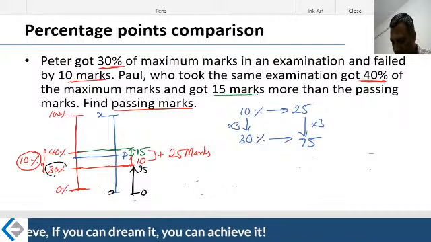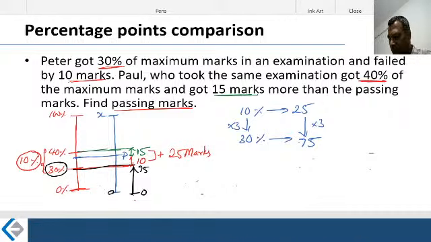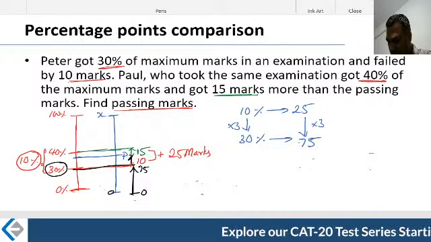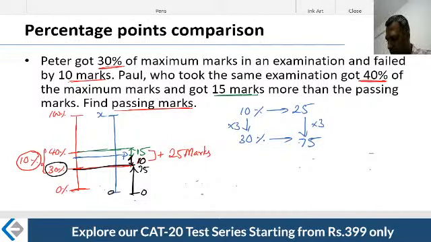Why? Because 30% is here. 30% means 75. To pass, how many more marks did this fellow require? He wanted another 10 marks. Therefore, the passing mark is nothing but 75 plus 10, which is 85.